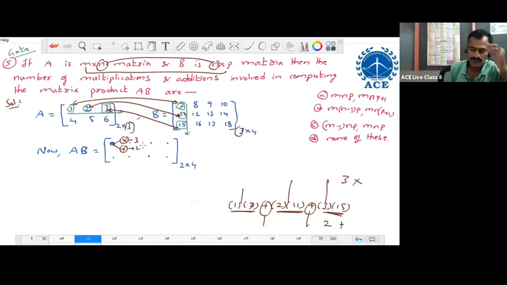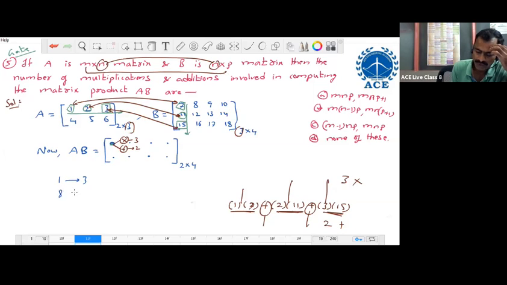So for the required matrix AB, for one element, the number of multiplications is 3 and additions is 2.